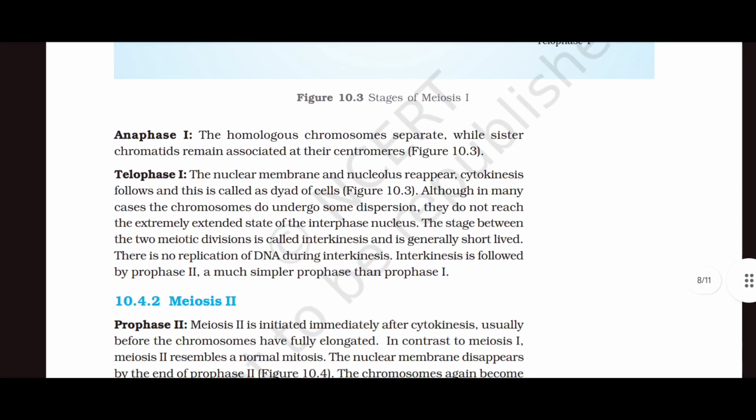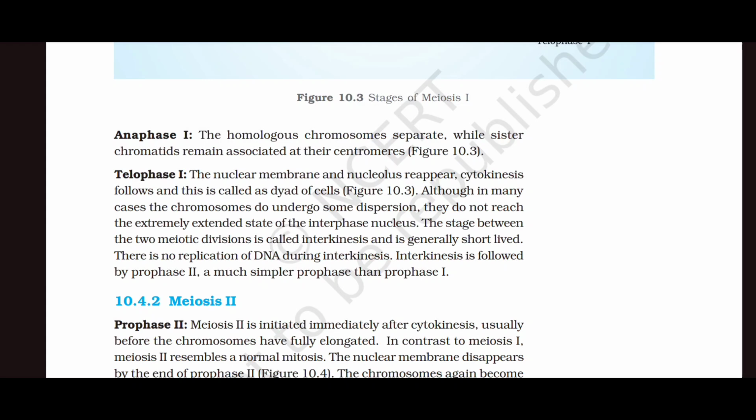Anaphase 1. The homologous chromosomes separate while sister chromatids remain associated at their centromeres. Telophase 1. The nuclear membrane and nucleolus reappear. Cytokinesis follows, and this is called a dyad of cells.